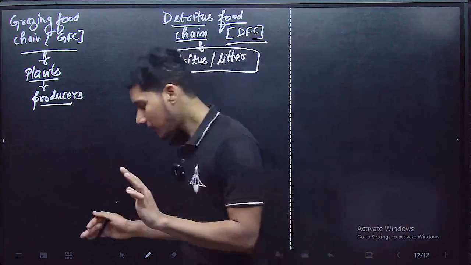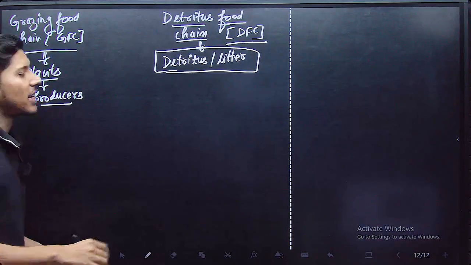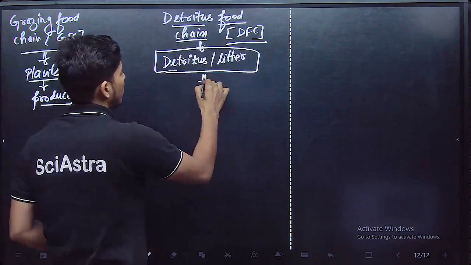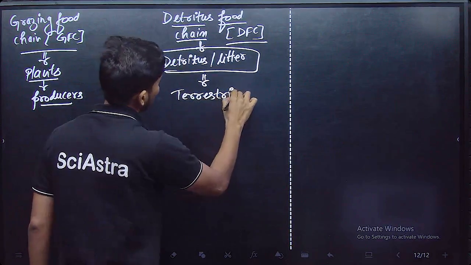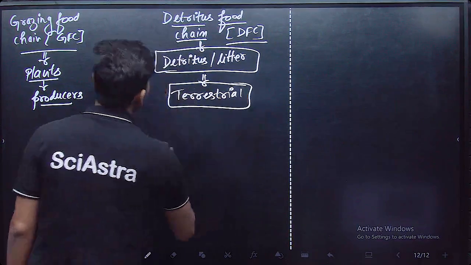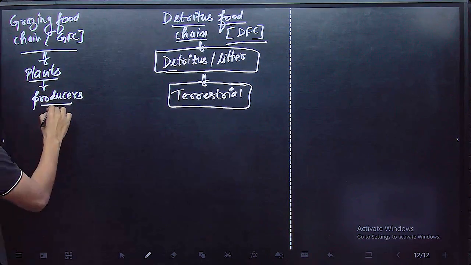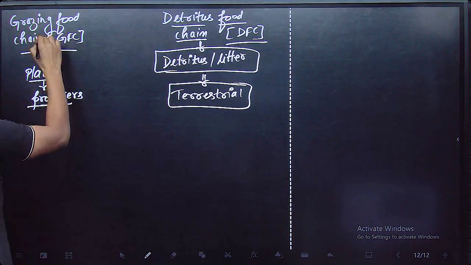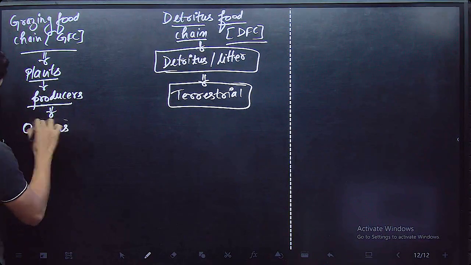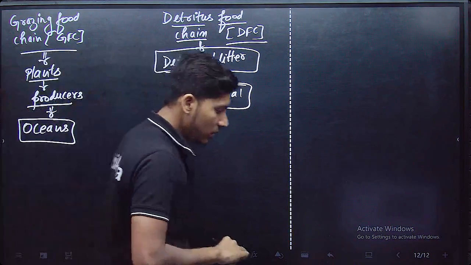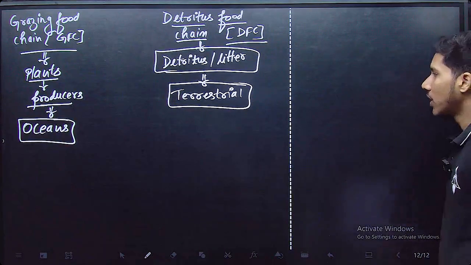In the terrestrial ecosystem, the major flow of energy occurs via the detritus food chain. But in oceans, the major energy flow occurs by the grazing food chain. Clear? This thing you should remember.